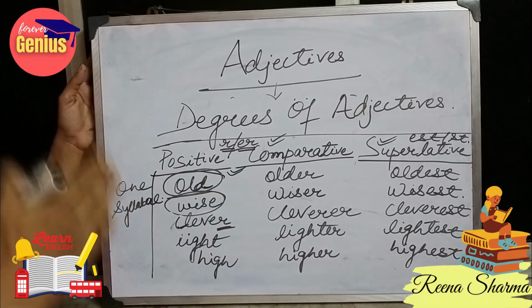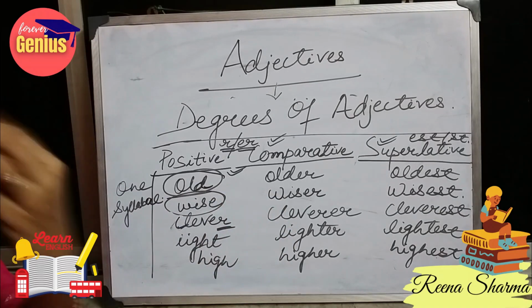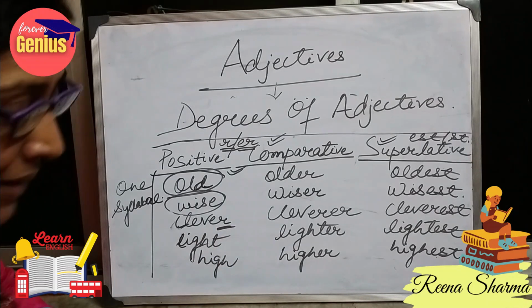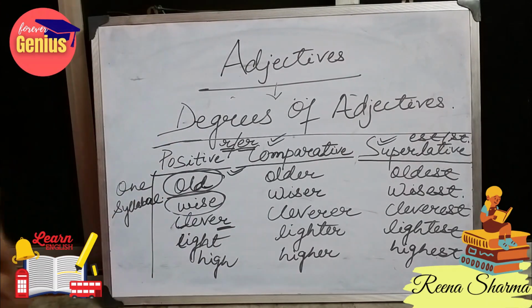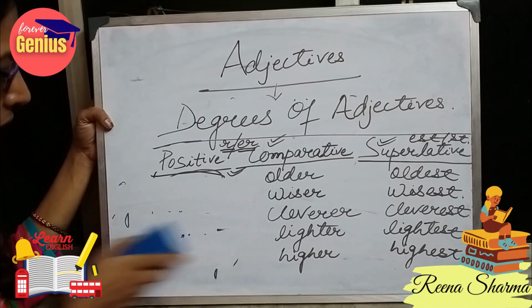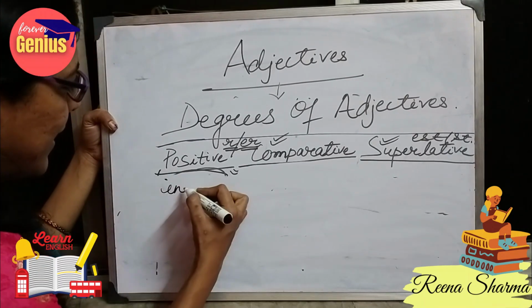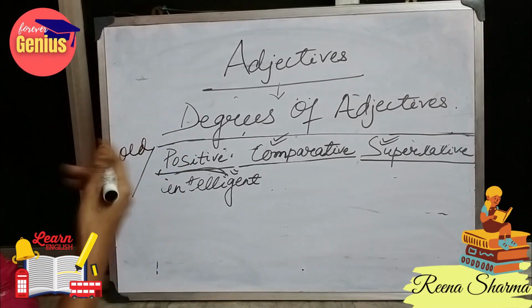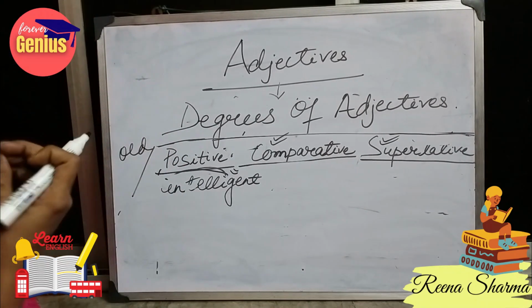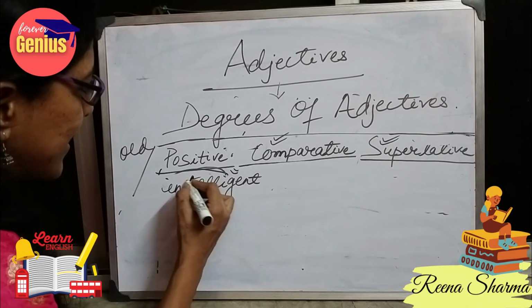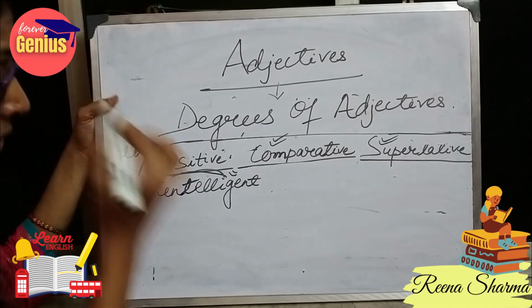It means I can pronounce these words at one take only. Like I don't have to give a break. All these mean one syllable: wise, clever, light, high. The difference between one syllable and more than one syllable will be coming in this next chart. If I write here intelligent, previously what I said, old, means one syllable.